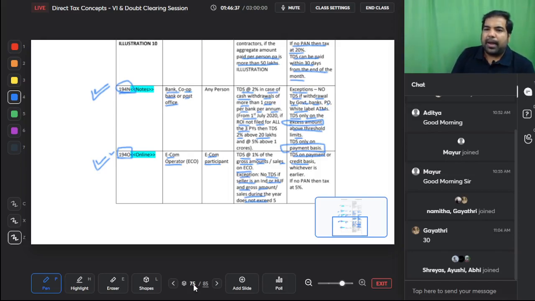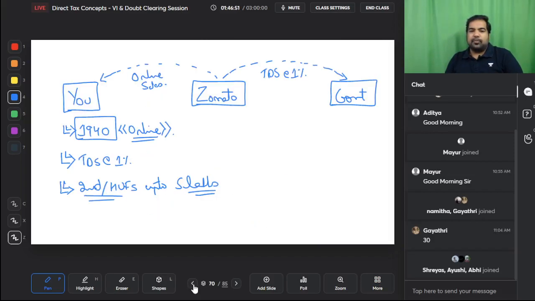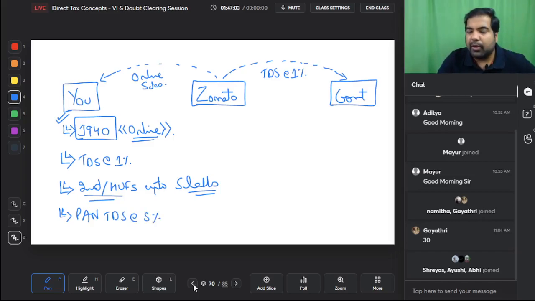If you don't give your PAN number, then from 1% they do not want to straight away charge 20% because that will be a 20% jump, and this is a new section, and hence they said that if you don't give your PAN, the TDS rate will be only 5%. So that's an exception, yes. If no PAN, then TDS at the rate of 5%. How do you remember this? See, 194O is new and they didn't want to punish 20 times more, and hence they said TDS will be only at the rate of 5% in case no PAN is given.